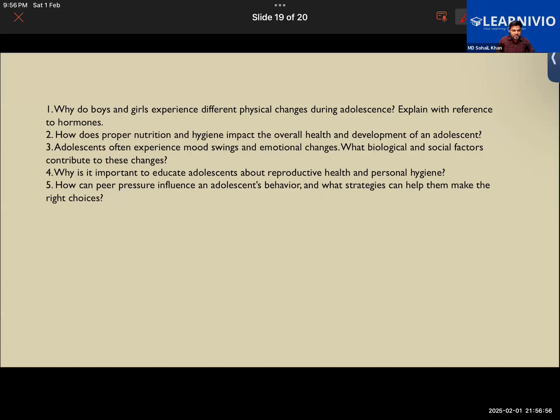How does proper nutrition and hygiene impact the overall health and development of an adolescent? Ibrahim, turn your camera on. Proper nutrition is important so that hormones are secreted, and hygiene is important so that the body doesn't get infected during this stage. Okay, you can add a few more points to this.